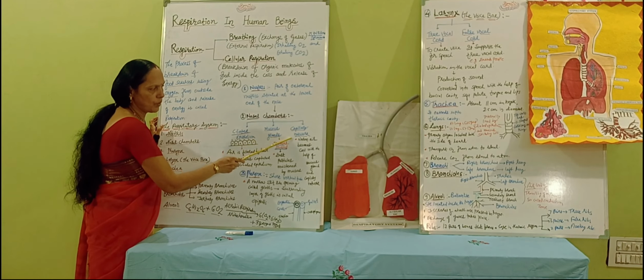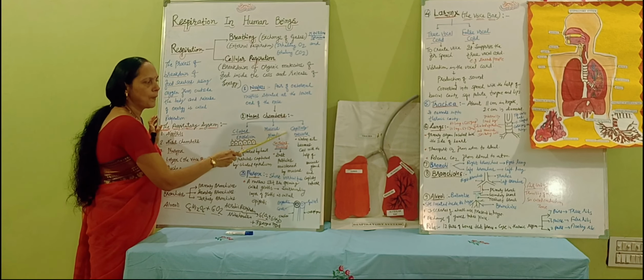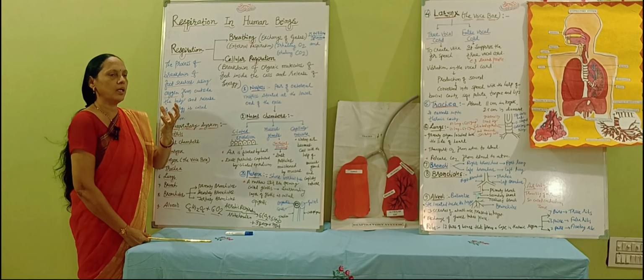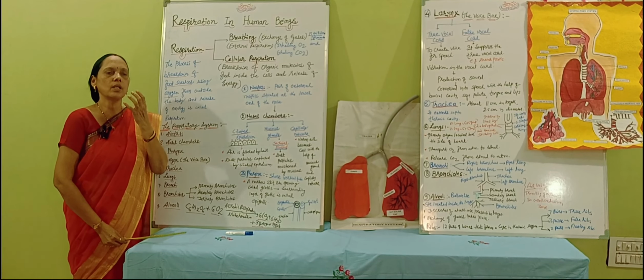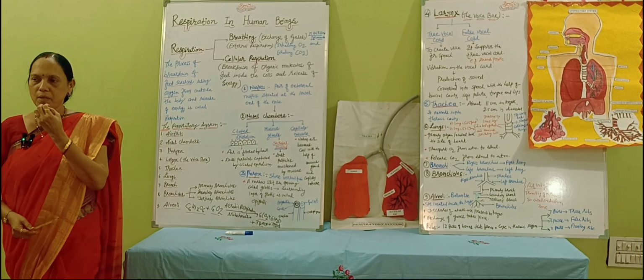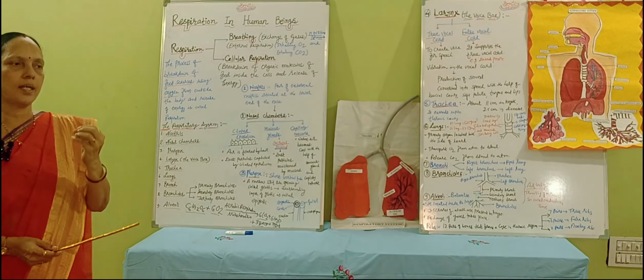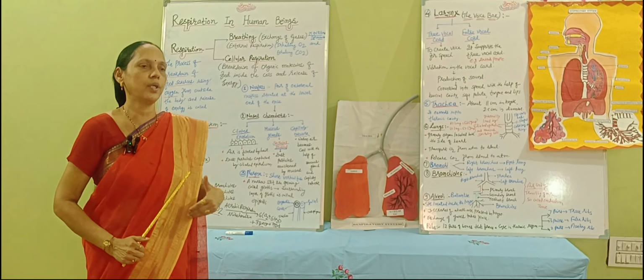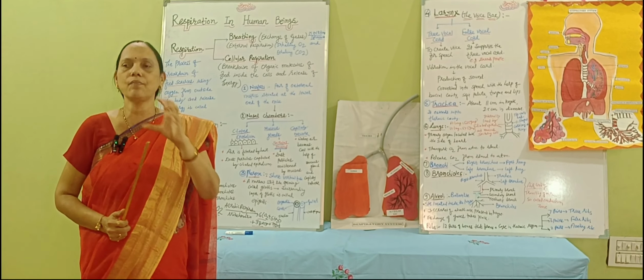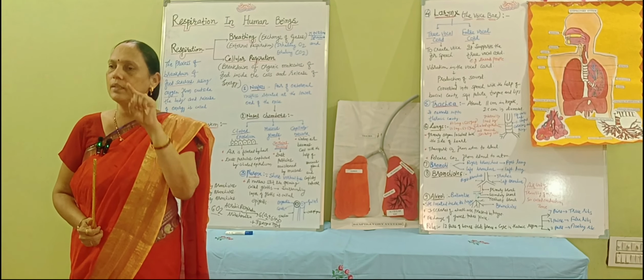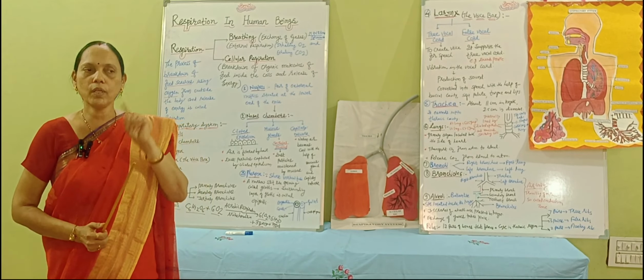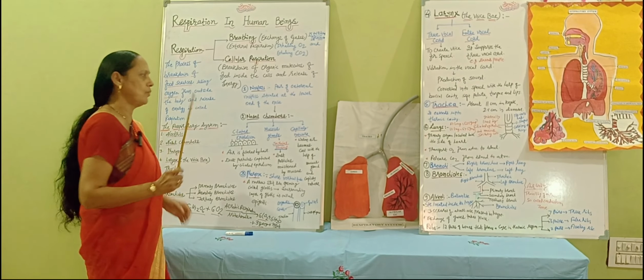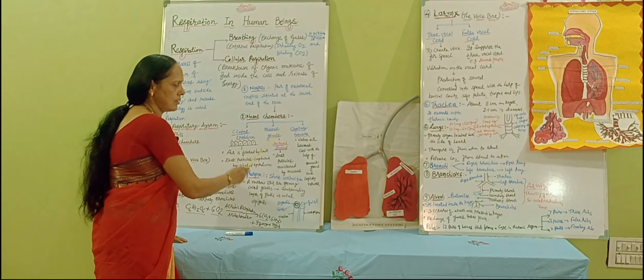Next one, the capillary network. What will it do? It cools the warm air which enters inside our nostril. The warm air that goes into our nose is made cool. Why? Because if that warm air gets inside our body, into the lungs, the lung is a very delicate organ, and it may affect the lung. If that hot, steamy atmospheric air went into our lungs, it might harm them. And that is why these 3 things are there.